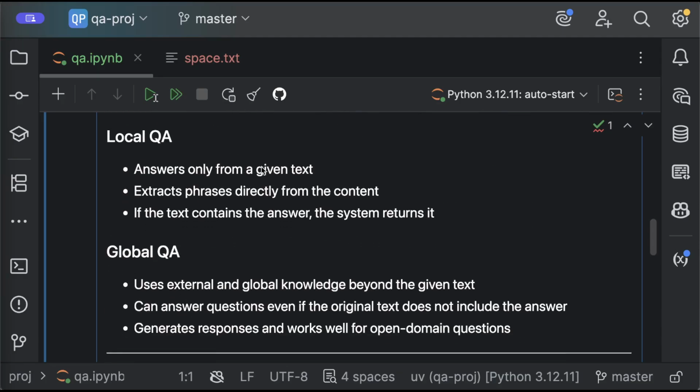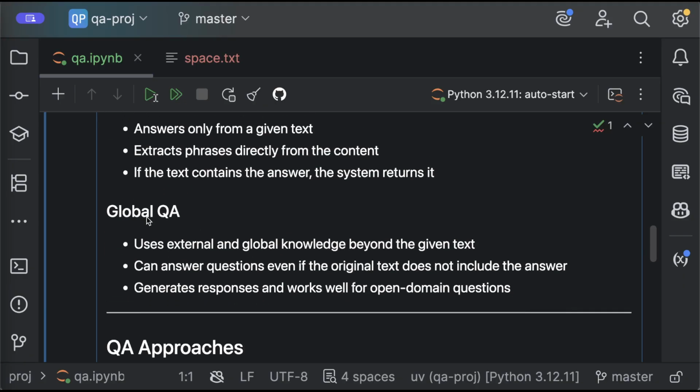And there are two methods. One is called local QA. Local QA looks at the text and tries to extract the phrase from the text that is most related to the question. So if the text has the answer, usually it's going to give back the answer, right? And if the text does not have the answer, usually it either does not return an answer, or returns something that is not correct, something that is not related to the question, right? But those methods are way simpler and way faster to create.